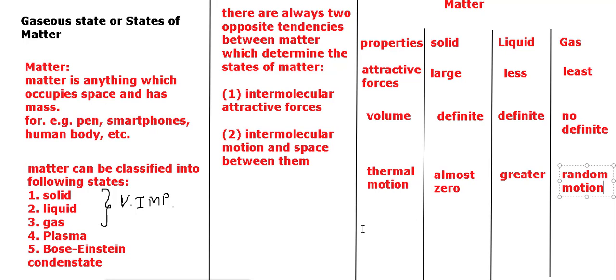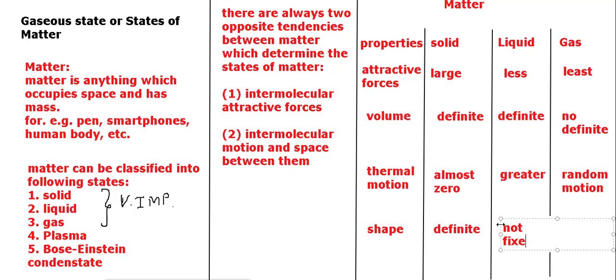Then the last category left. We have discussed the attractive force, volume, thermal motion, and now we are going to discuss the shape. Because the force of attraction in solid is very large, it has a definite shape. Solids always have a definite shape. In the case of liquid, the force of attraction is relatively less, so the shape is not fixed. In gases also it is not fixed.